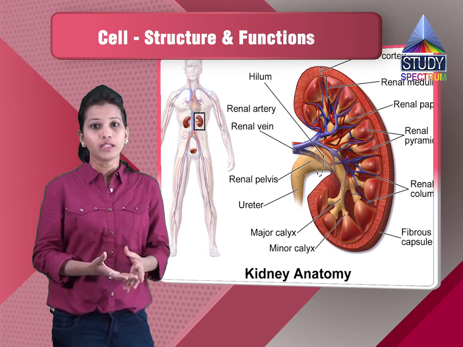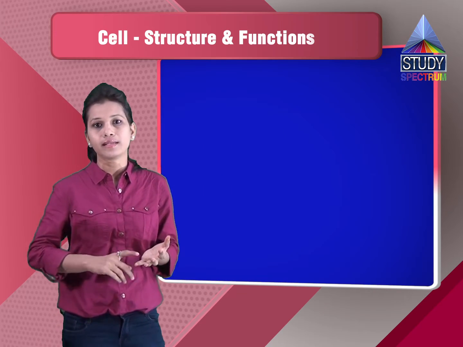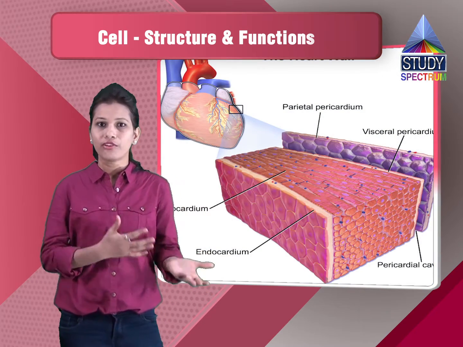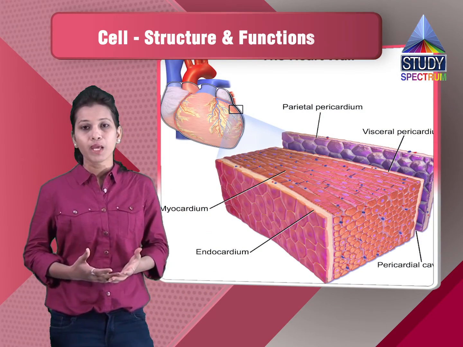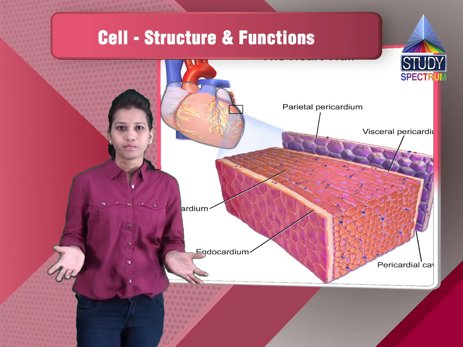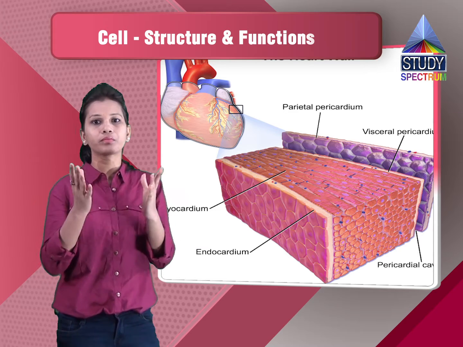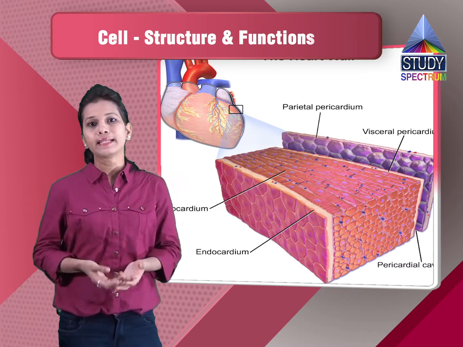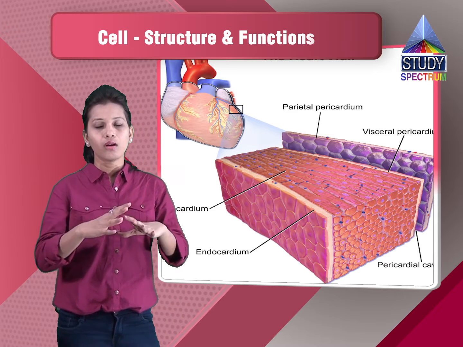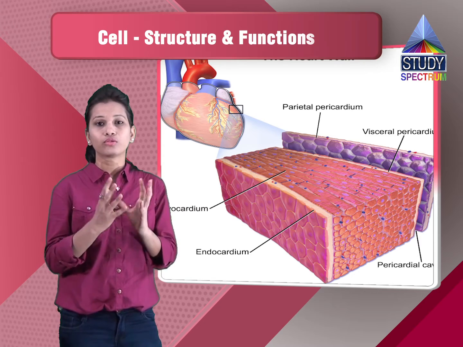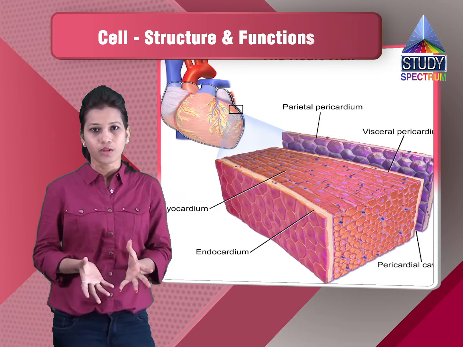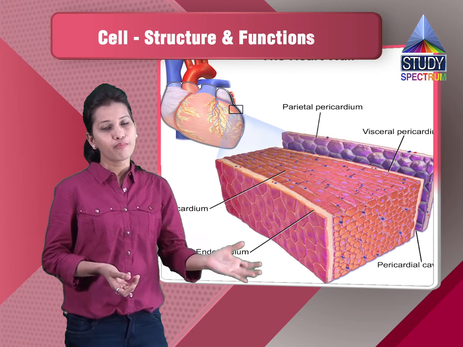So the various organs which are formed, you can see there is the heart, the kidney. In plants, there are organs like the leaf and the flower. These organs combine together and form an organ system. Like inside a plant, the organs like the stamen, the stigma, or the petals all combine together and form a flower, that is a reproductive system. So it is a reproductive system in the case of plants.